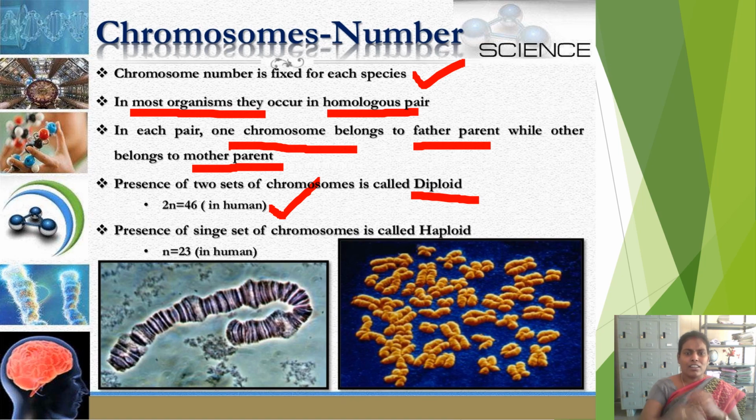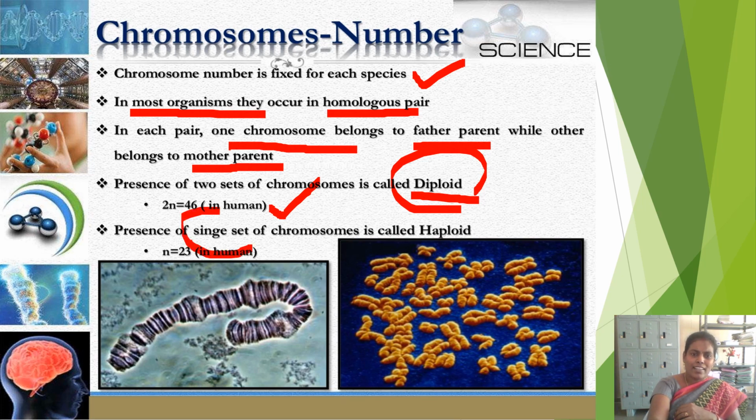The chromosome number which occurs in two sets of chromosomes is called diploid, and if the chromosomes are present in a single set, that is called haploid condition. Of the 46 chromosomes of human beings, 46 is the diploid condition and 23 is the haploid condition. Like that, every living organism contains one fixed number of chromosomes. Not all types of animals contain the same chromosome number.